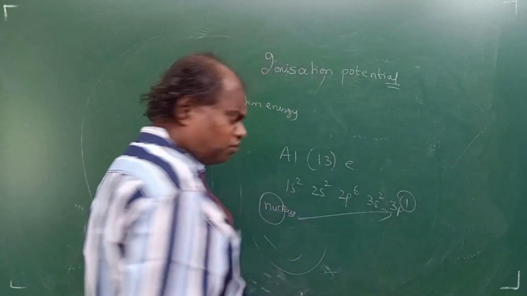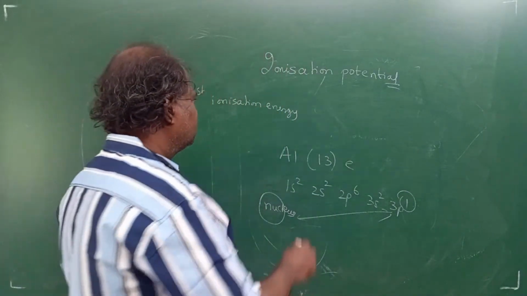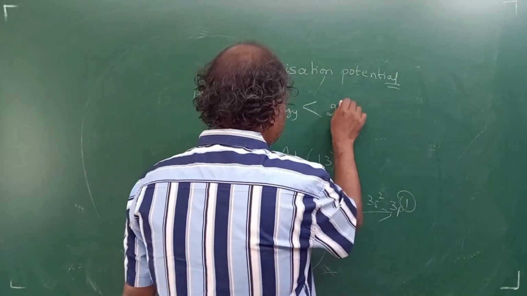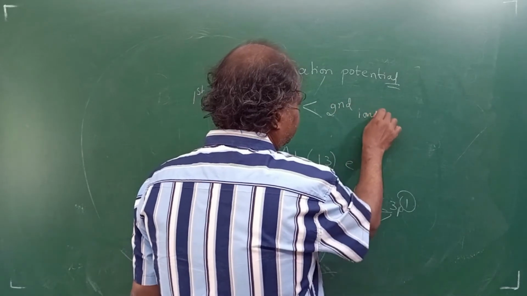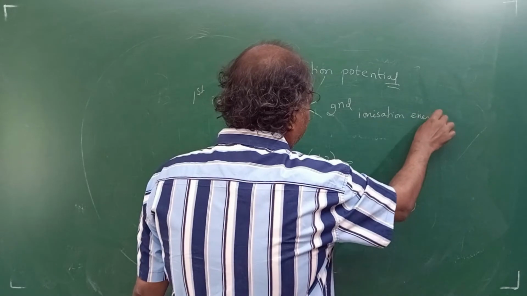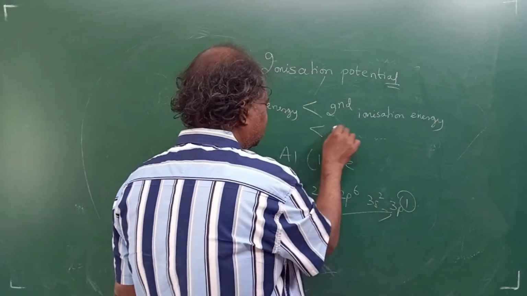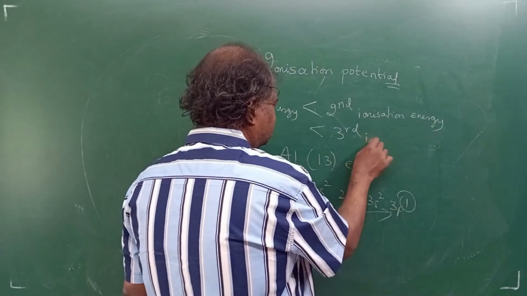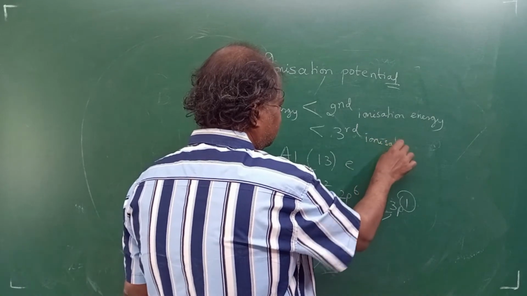This is true for every atom in the world, there is no exception for this. First ionization energy is less than second, less than third. Students, get this into your mind.